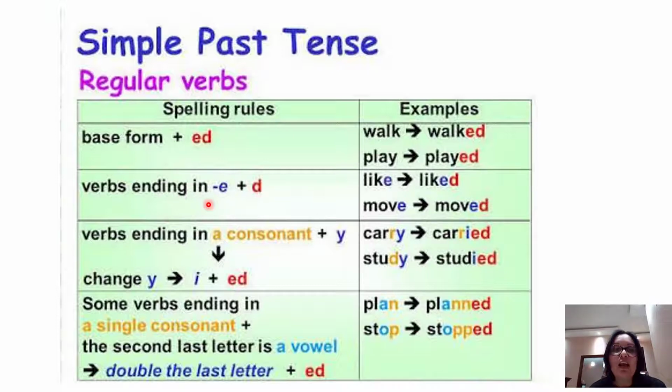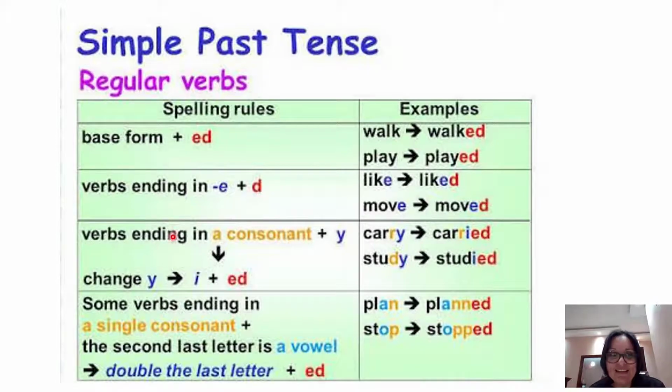But what happens when the verb ends with e? For example, like, move. The only thing you have to add is the letter D. Like, liked. Move, moved. You only add the D because they already have the E.